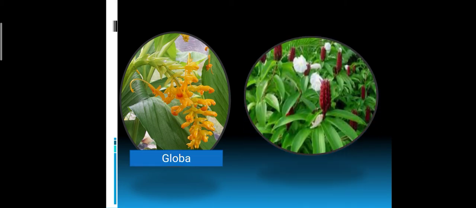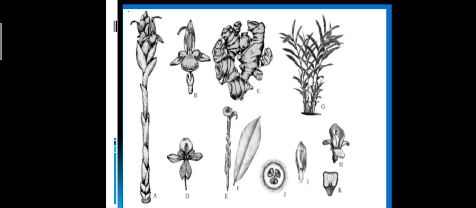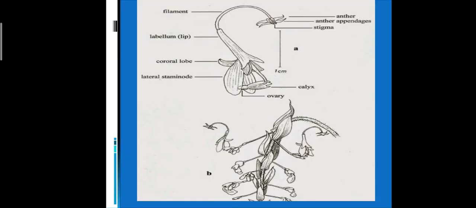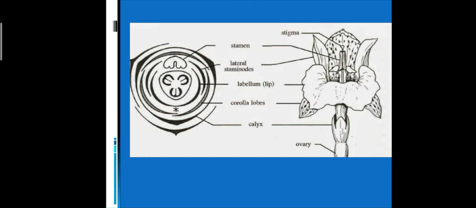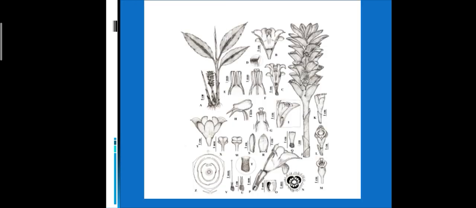And this is the common plant Globba, and this is another plant Costus speciosum. Then you can see the images, diagrams, taxonomy, that Costus flower, see. Then the labellum, stigma, corolla lobe, calyx, all parts are displayed in the diagram.